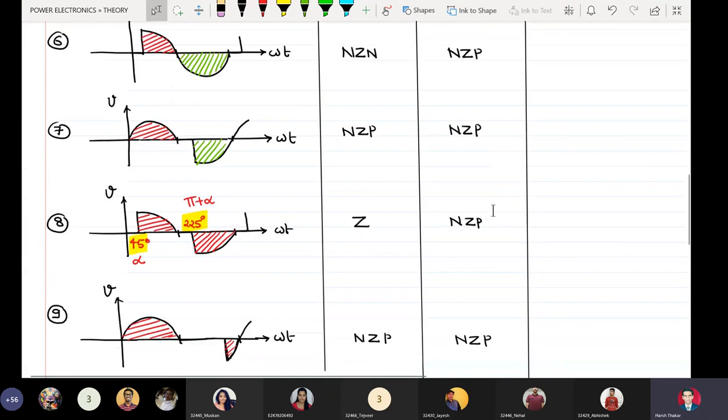Can you comment on RMS content, relative RMS content of waveform 7 and waveform 9?